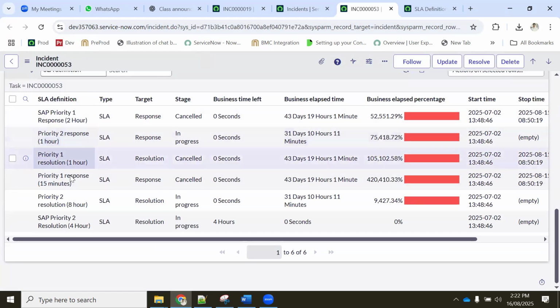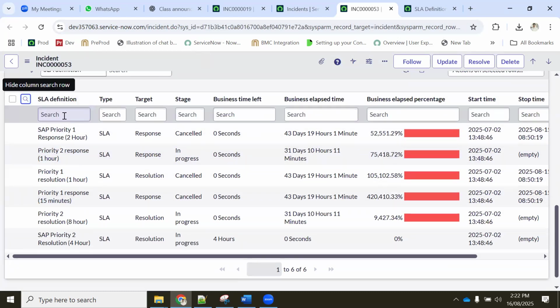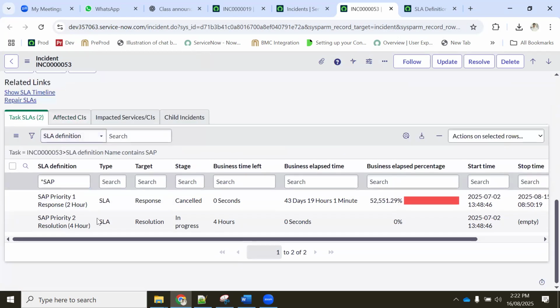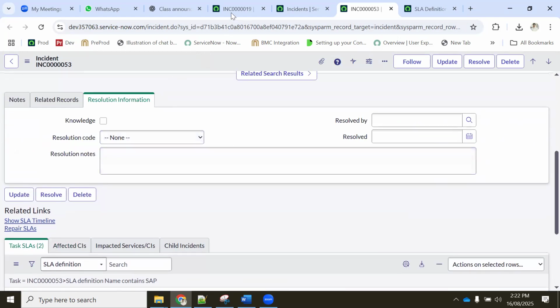So now there are two SAP. So this is P1 and P2.